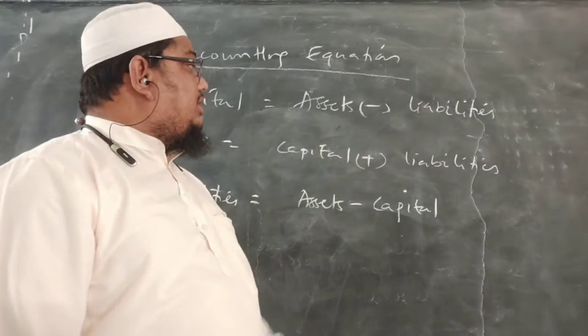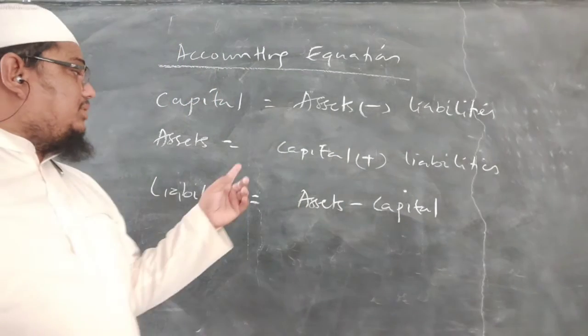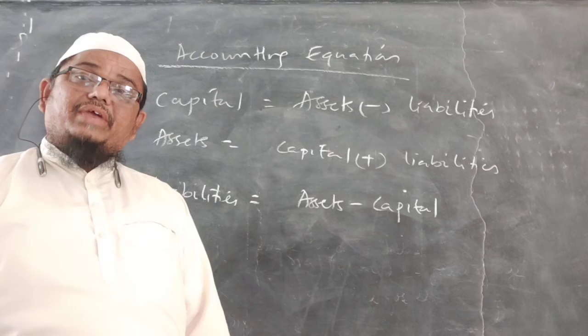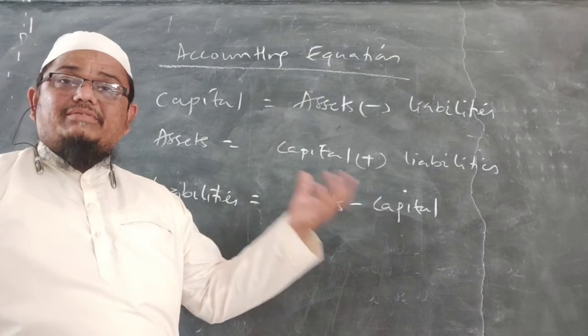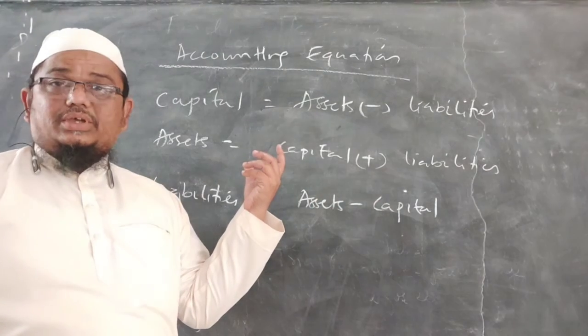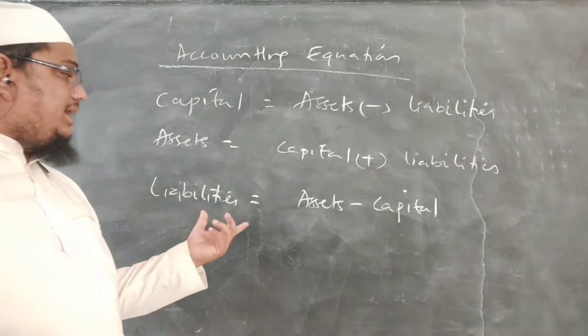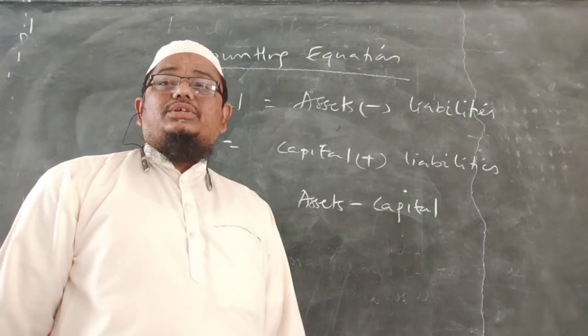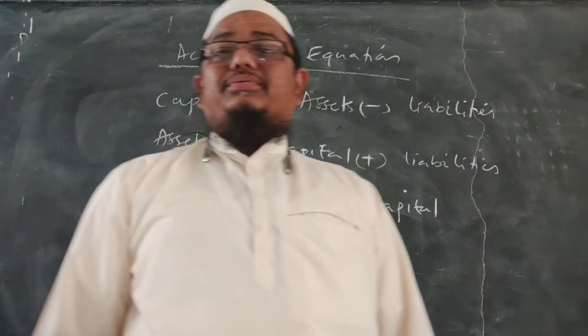According to this formula, we can make two more formulas: assets is equal to capital plus liabilities. If we add capital and liabilities, we get assets. And liabilities is equal to assets minus capital. This is one of the basic concepts of accounting.